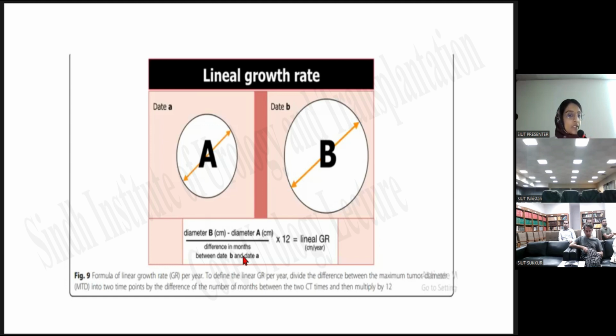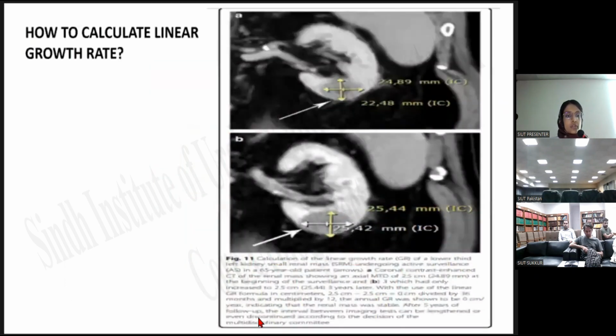There is a formula here in which we divide the difference between the two maximum tumor diameters by the number of months passed, and then multiply by 12. In this manner, you can get the linear growth rate of any small renal mass of a particular patient.